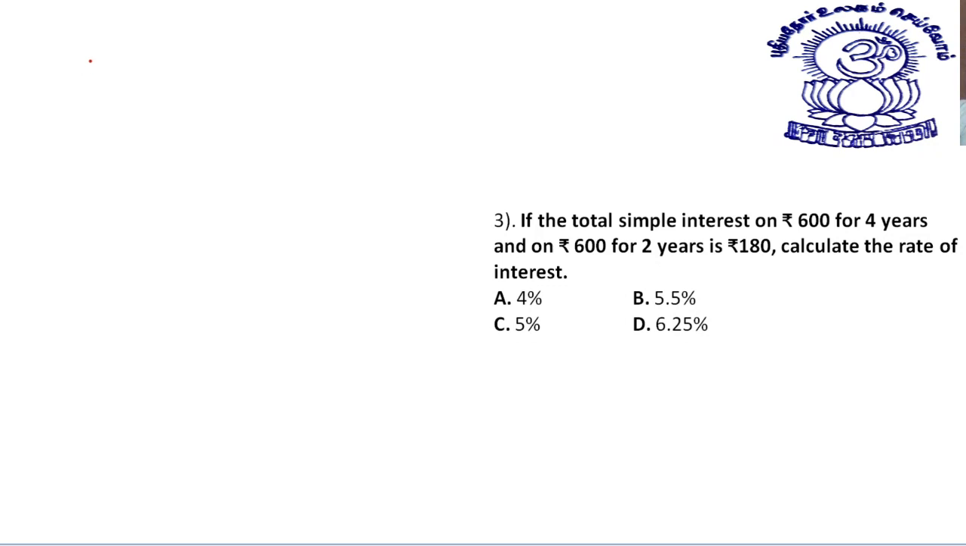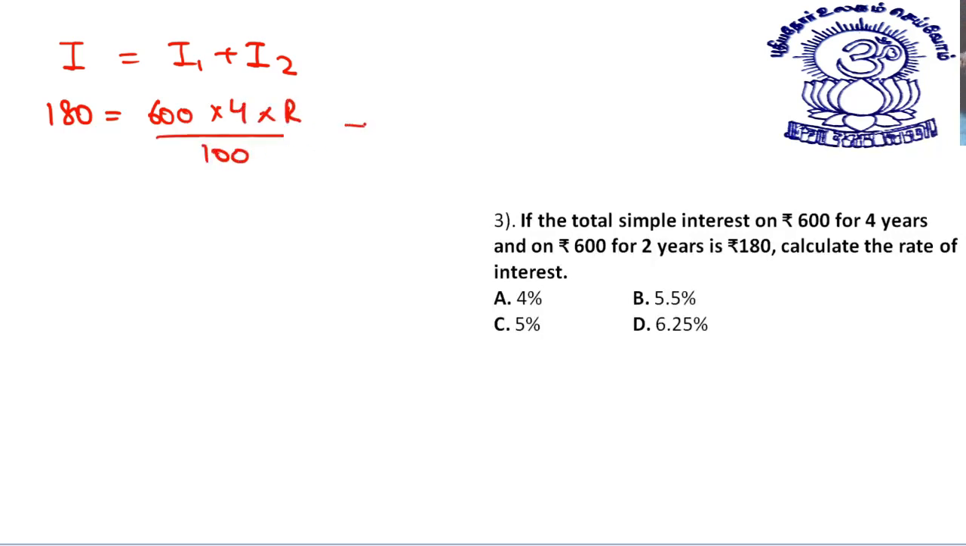The next question we have is, if the total simple interest on 600 rupees for 4 years and on 600 rupees for 2 years is 180, calculate the rate of interest. See, this is a very easy question. See, the total interest is what? I1 plus I2. This interest is given to us as 180. This 180 is how much? 600 for 4 years at a rate of R by 100 plus 600 for 2 years at a rate of R again by 100. So what do I get?